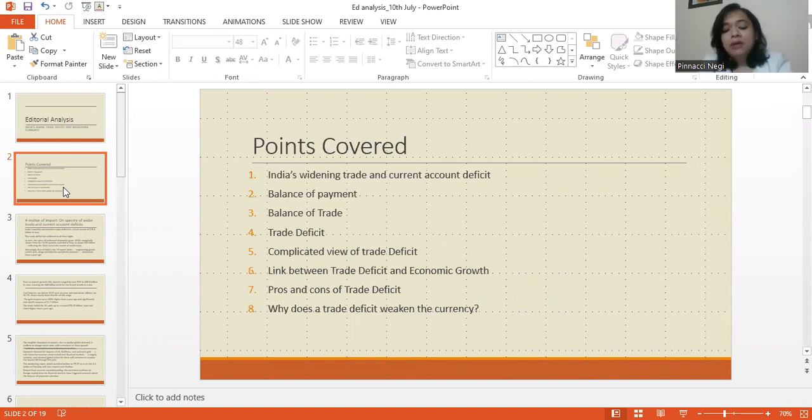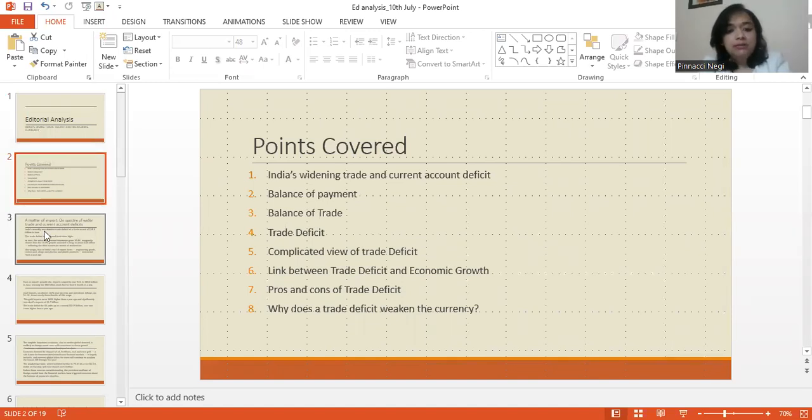one. I would throw some light on balance of payment, balance of trade, trade deficit, the complicated view of trade deficit, the link between trade deficit and economic growth, the pros and cons of trade deficit, and why does a trade deficit weaken the currency, students? Because the main point made in this particular article is that because of India's rising trade deficit for quite some time now, India's currency is depreciating, it's losing its value. So we would try and understand the link between the trade deficit and the currency, that as to why the currency depreciates when the trade deficit rises.